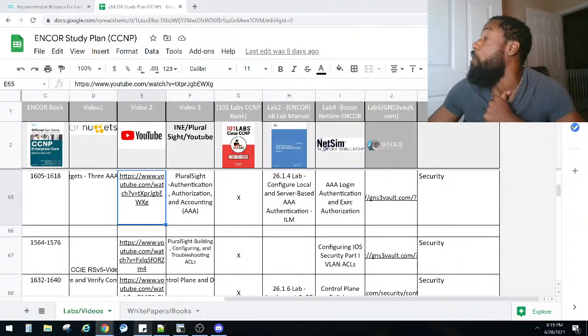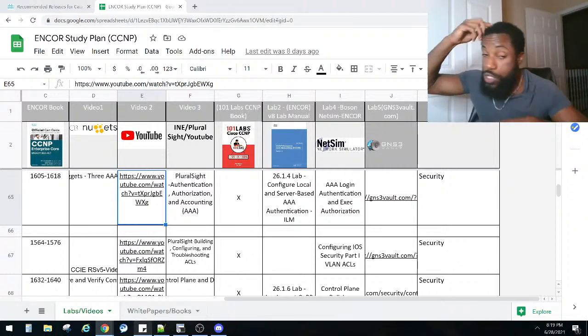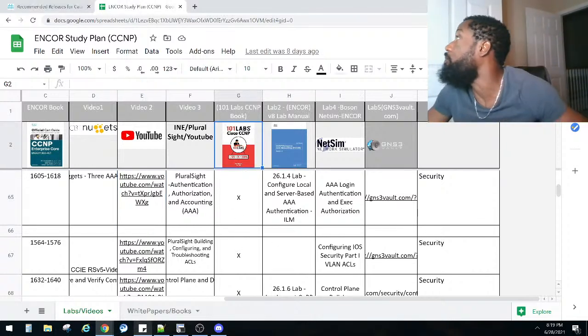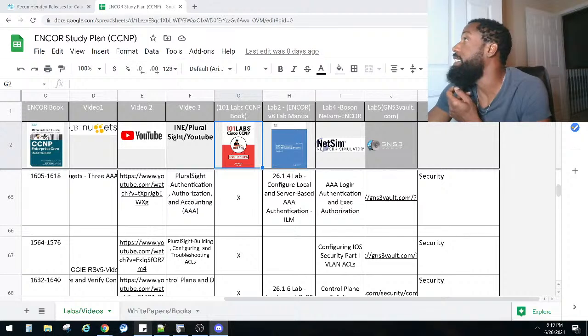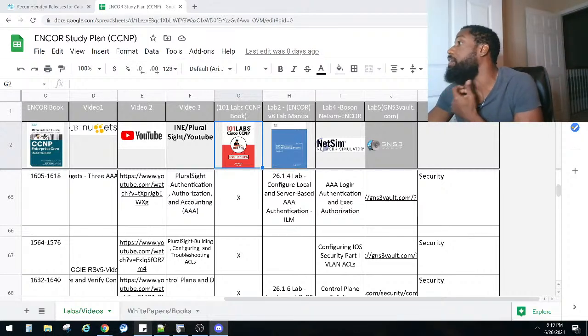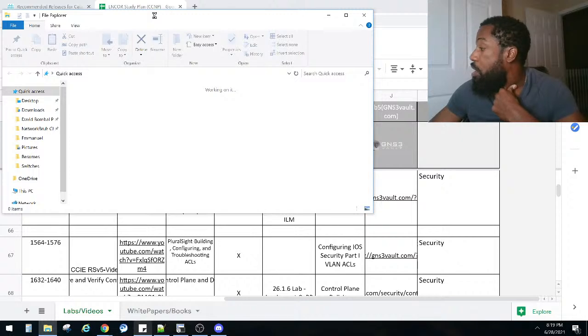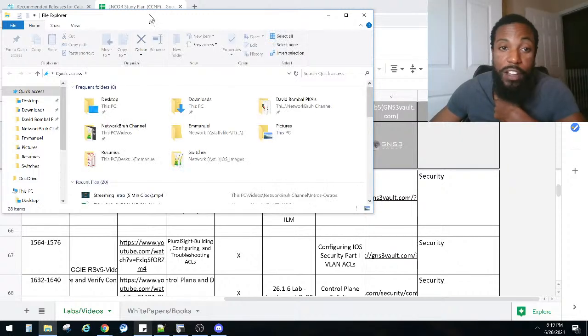But either way, you all know the 101 Labs book that we've been using. We're going to be doing the CCNP level of it right now, right? So if y'all want to start, we could start a lab today. I wasn't really prepared to do one today. Let me know if you want to do GNS3, or if you want to do hardware. Y'all know how much I love my hardware though.